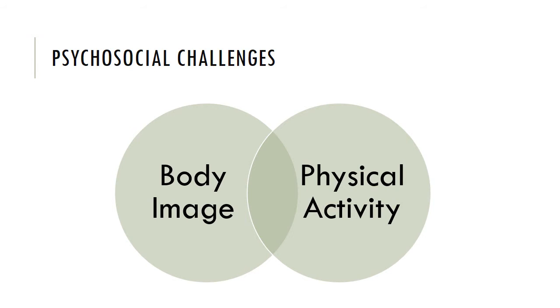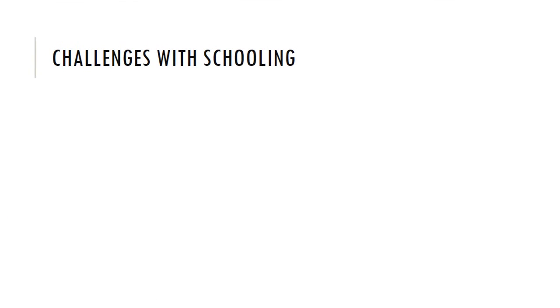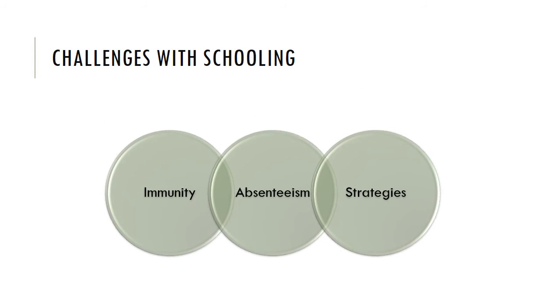Restrictions on physical activity may particularly affect adolescents. They may feel depressed or hostile. This is really common in children. Challenges with schooling. Don't forget, these children also have lowered immunity. They're going to be at a higher risk of getting infections. They may miss school often, especially if they're on hemodialysis. Uremia decreases cognition and affects their ability to concentrate.